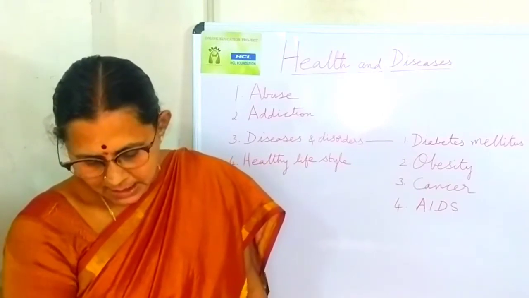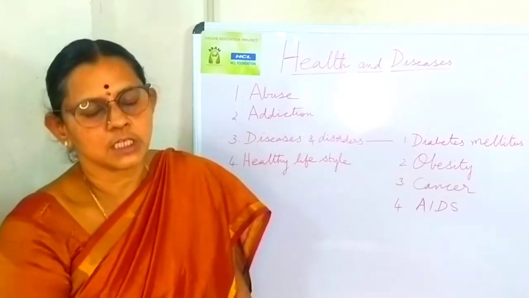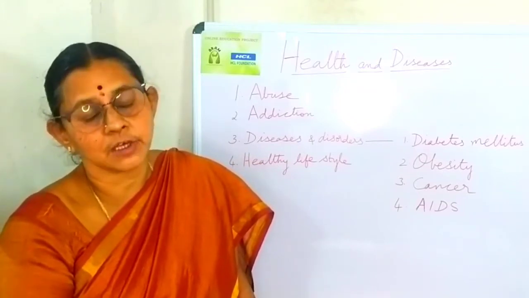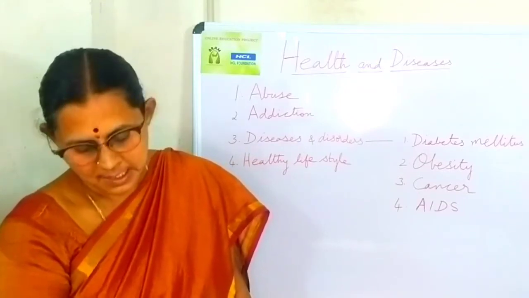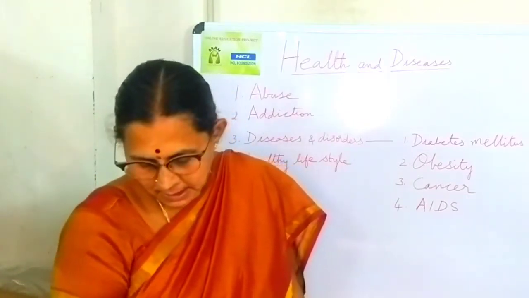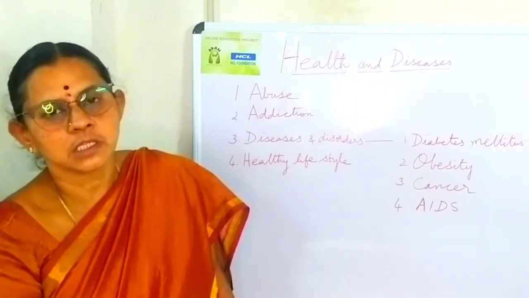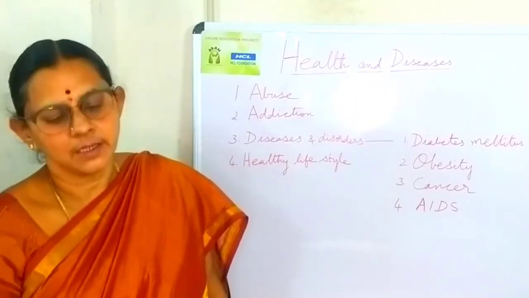Then next, biological agents: some viruses may cause cancer, they are called oncogenic viruses. And then radiation: excessive exposure to radiations like X-rays and gamma rays may also cause cancer. So these are all the different carcinogenic agents.